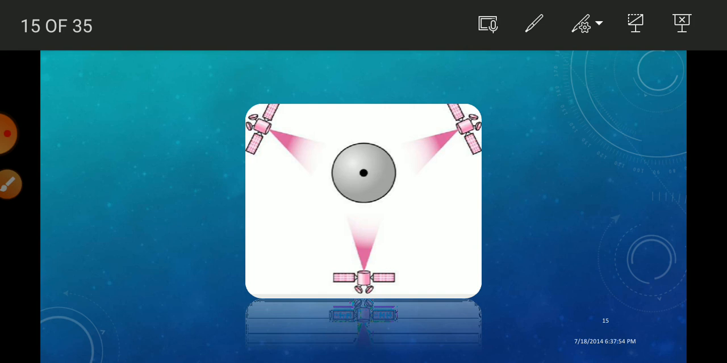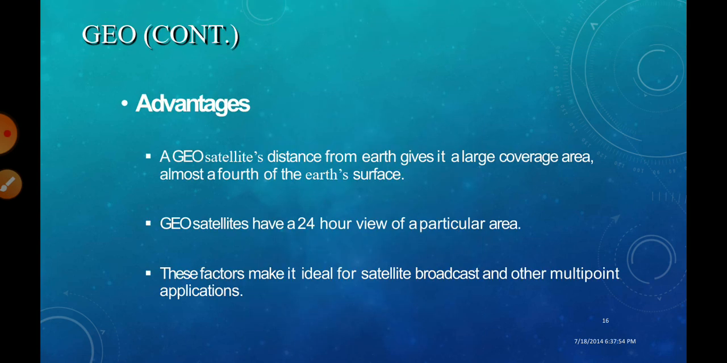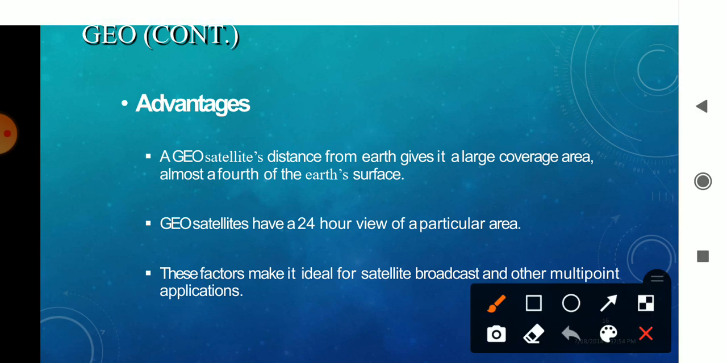So when these three are present in different directions, let's check the advantages of these three. Okay, the main advantage of this concept is that geostationary objects cover the maximum surface of the Earth. A fourth of the distance is covered by the geostationary satellite, and it has about a 24-hour view over the particular area where it is present. It keeps checking that particular area for 24 hours.